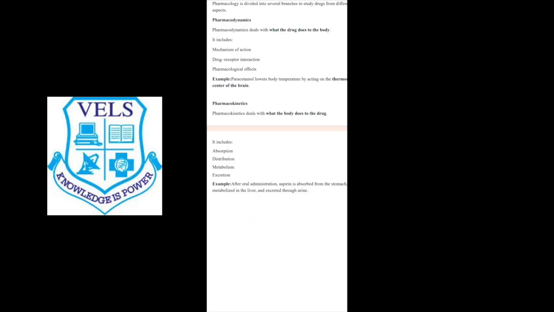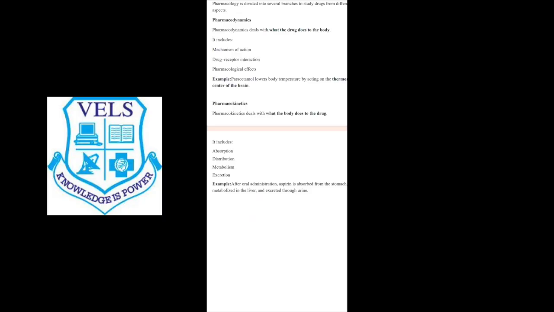After distribution, it reaches the liver for metabolism. What does metabolism mean? It is the process of breaking down the medicine into simpler and safe forms. So the medicine becomes less harmful and easier to remove from the body. After metabolism is finished, it reaches the kidney.